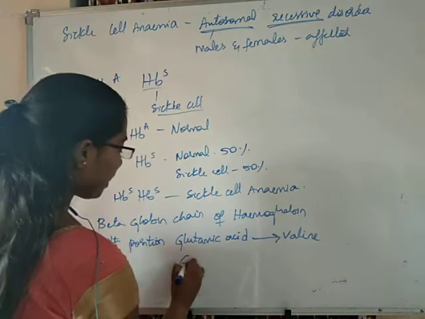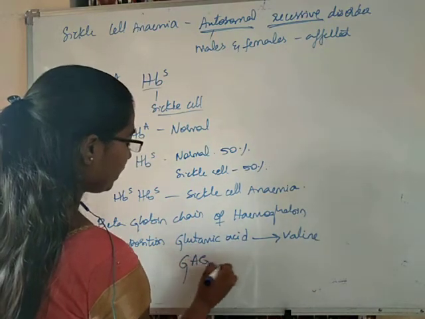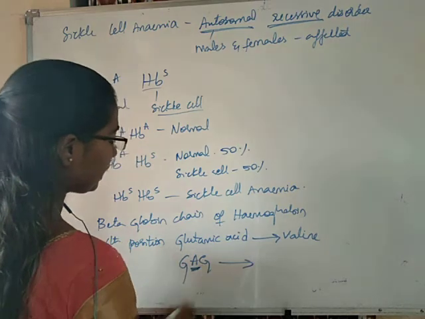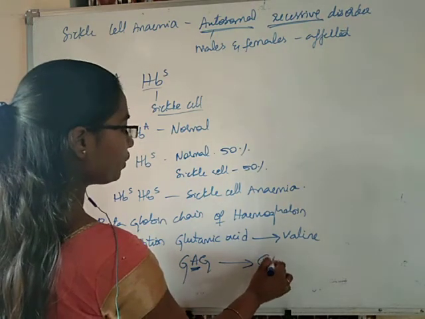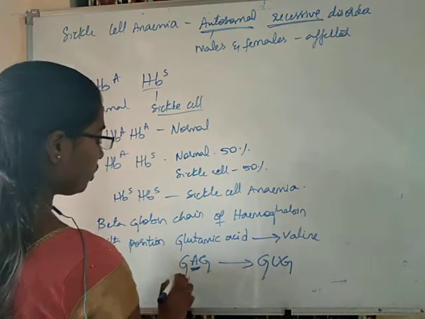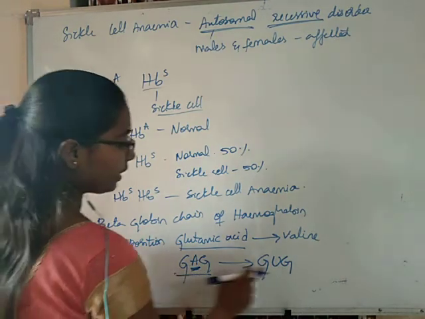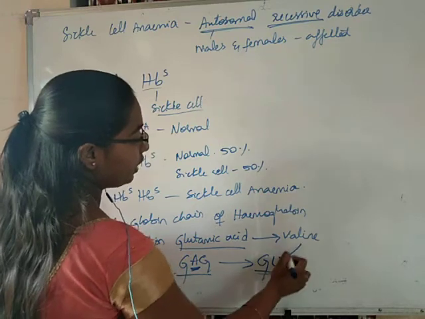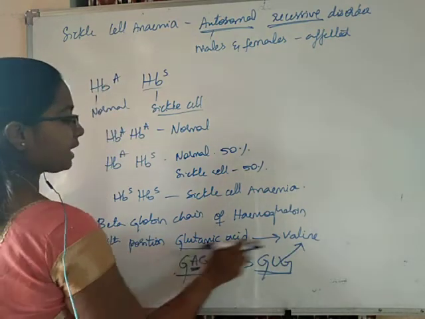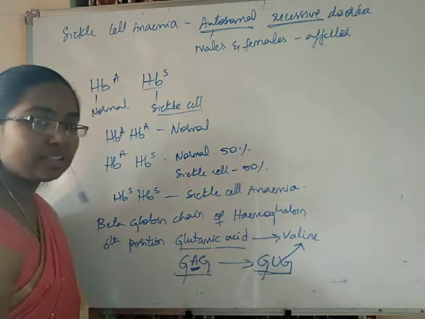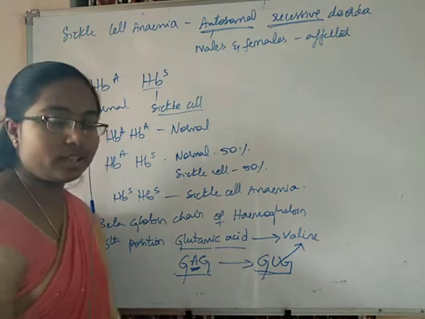The codon GAG has a point mutation, replacing A with U, and GUG is formed. Glutamic acid is coded by GAG, but now GUG is coding for valine. So because glutamic acid is replaced by valine, this sickle cell condition has occurred.